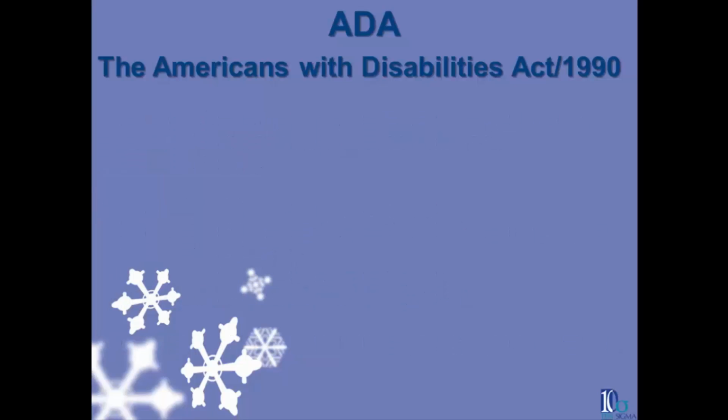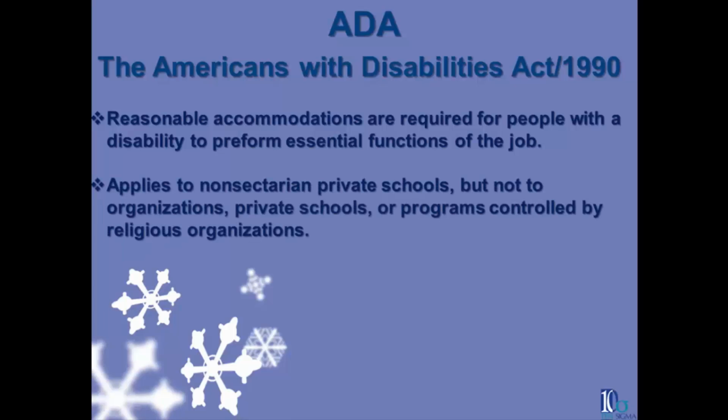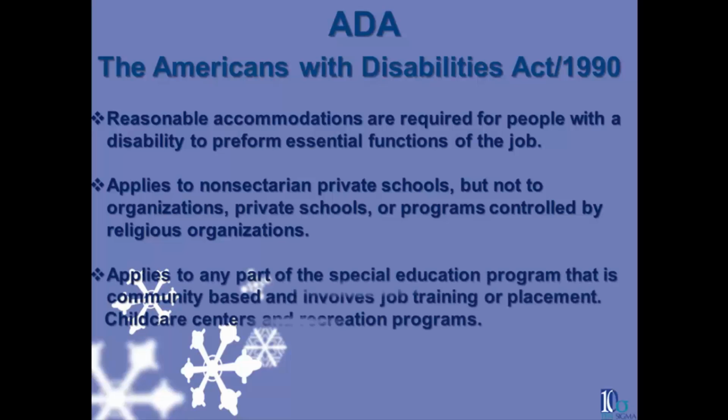The ADA also requires that reasonable accommodations are made for people with disabilities to perform essential functions of the job. This applies to non-sectarian private schools, but not to private schools or programs controlled by religious organizations. And it applies to any part of the special education program that is community-based and involves job training or placement. It also applies to child care centers and recreation programs.